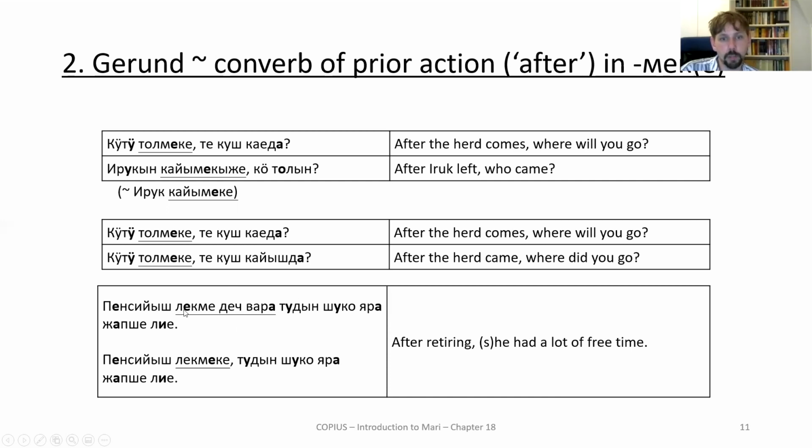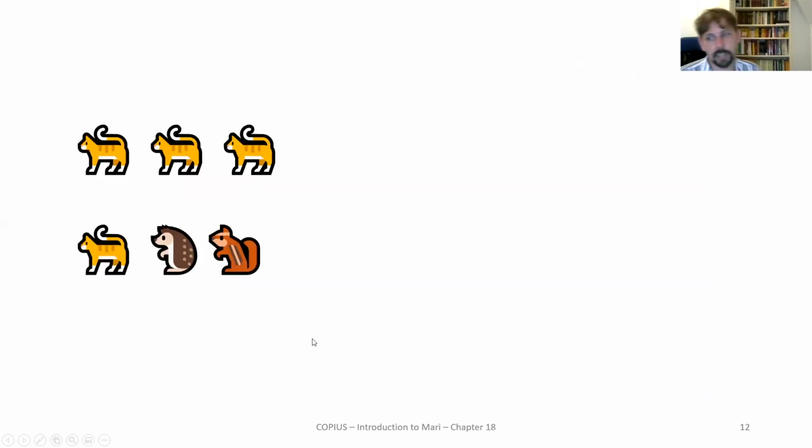Yeah, and we have already met these temporal postpositions with dechvara. That's fairly comparable in usage. Lekme, dechvara, lekmeke. The factors differentiating these two are not tangible and trivial. Okay, next point in the grammar.